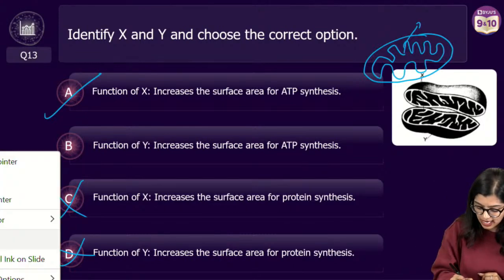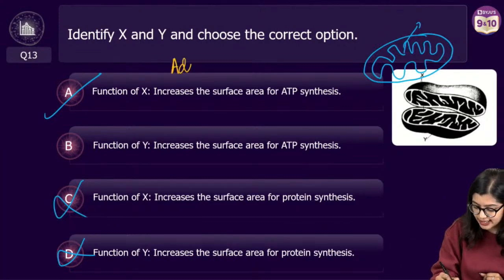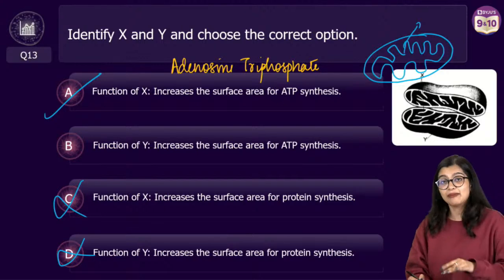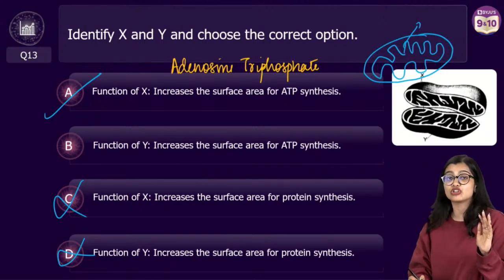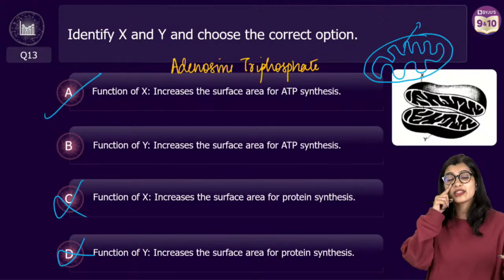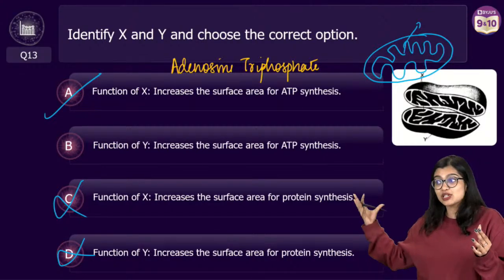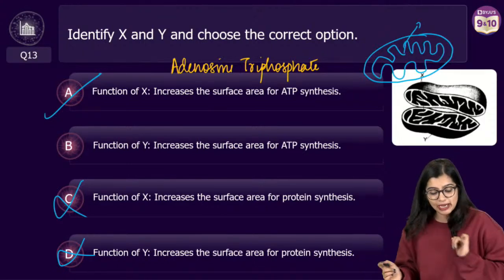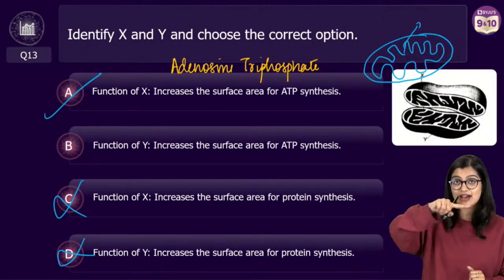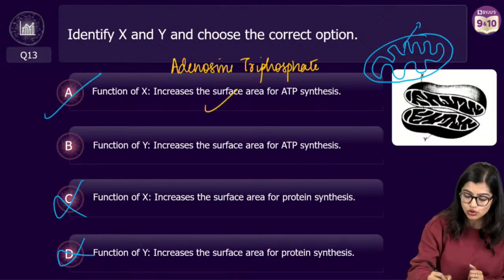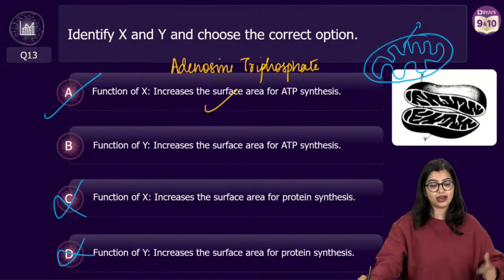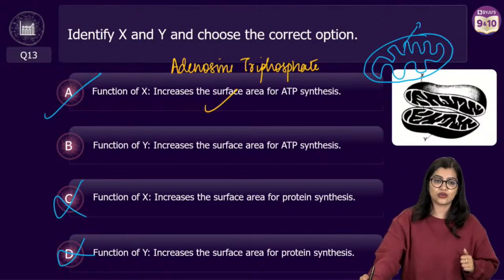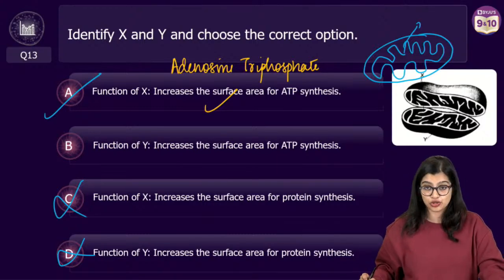So what is ATP? Again, I know many of you will ask me. It is nothing but adenosine triphosphate, right? It is the energy currency of the cell. And because the mitochondria's main function is to produce ATP, we call it the powerhouse of the cell, because they produce all the ATP molecules that are needed for the whole cell. This means the cristae have these finger-like projections so that they can increase the surface area for ATP synthesis, right? So the correct answer here is option A.